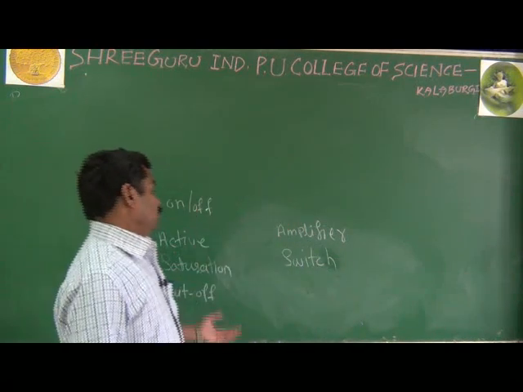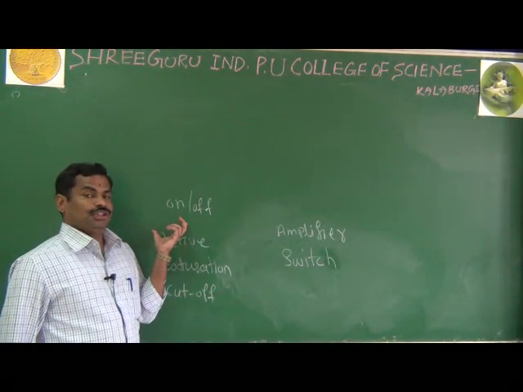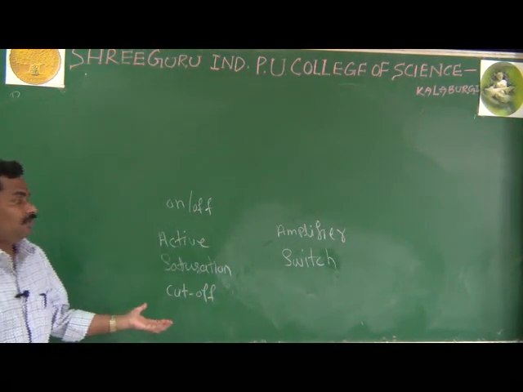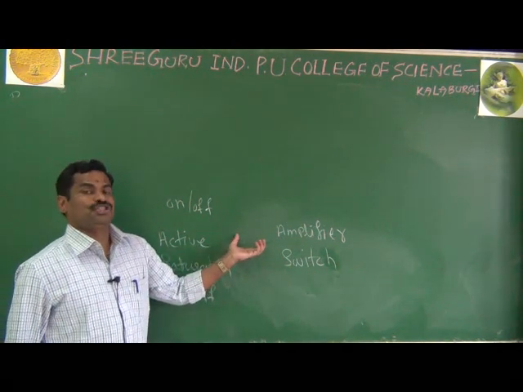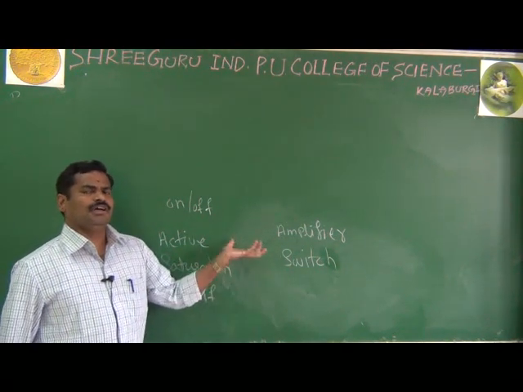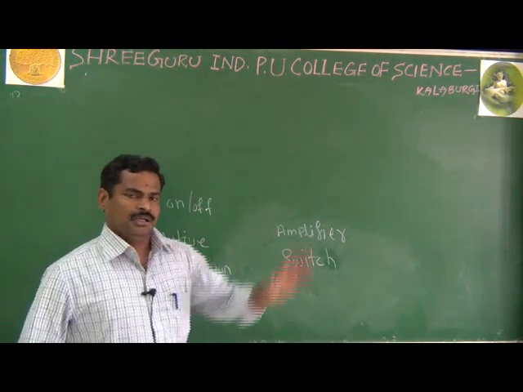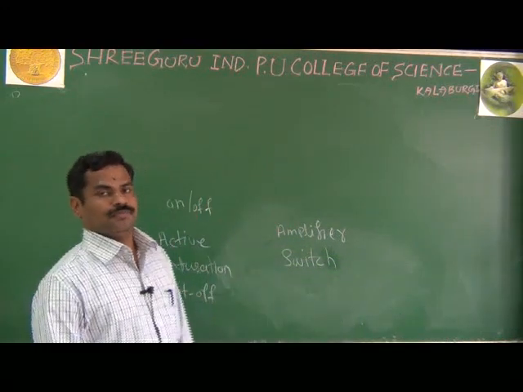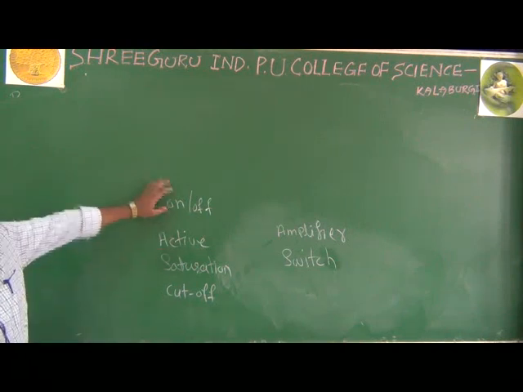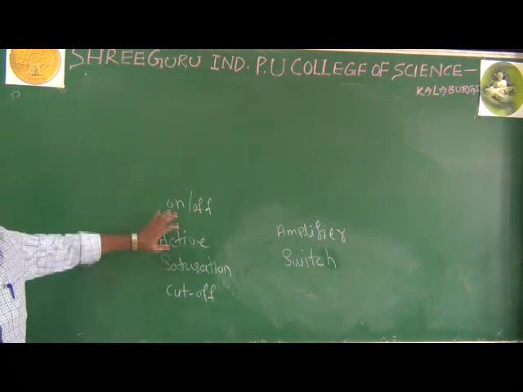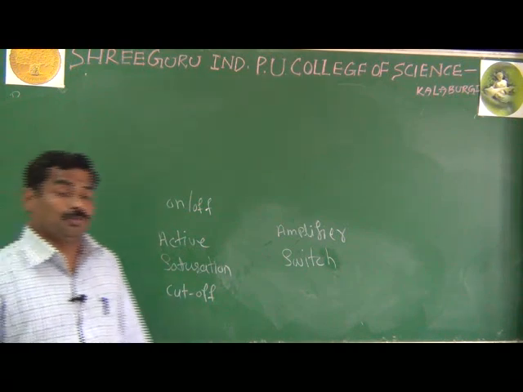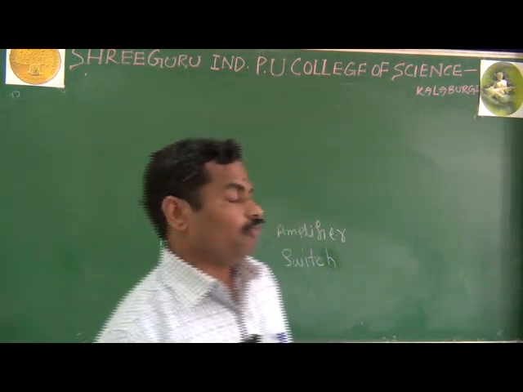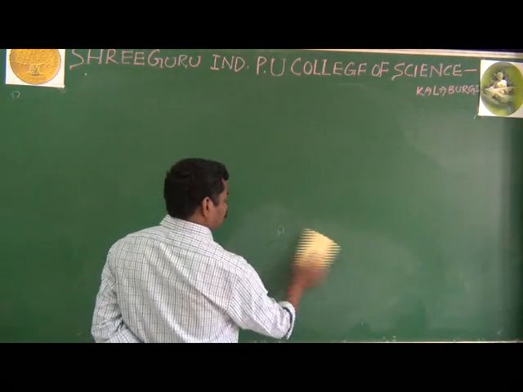It means while applying the DC voltage, the biasing voltage, we can identify the application of the transistor. Without applying the biasing voltage, it is not possible to identify if it is used as an amplifier, or as a switch, or as an oscillator. It means the most important thing about biasing is that without biasing, it is not possible to identify the applications of transistors.